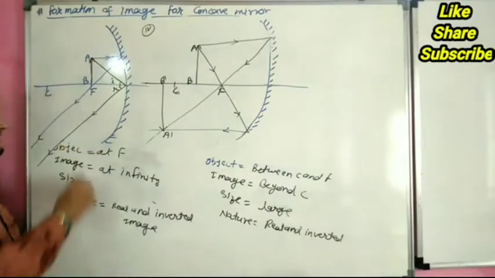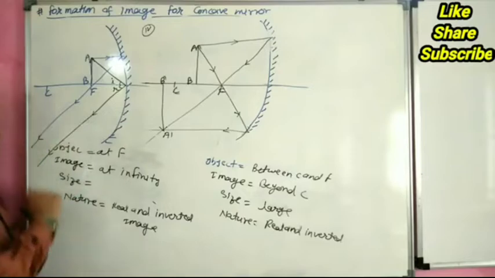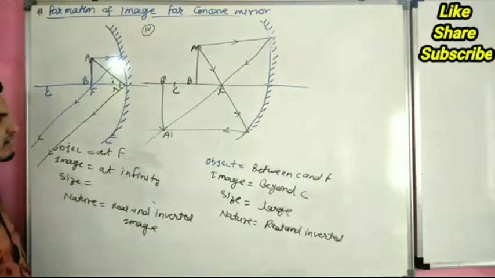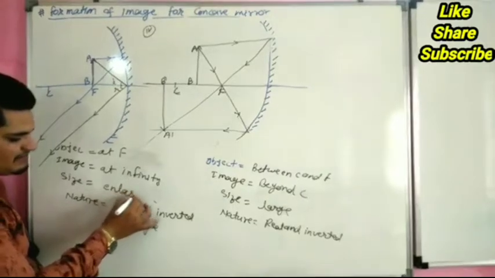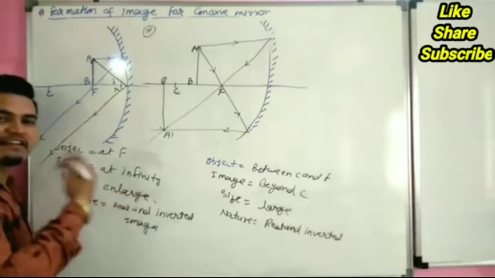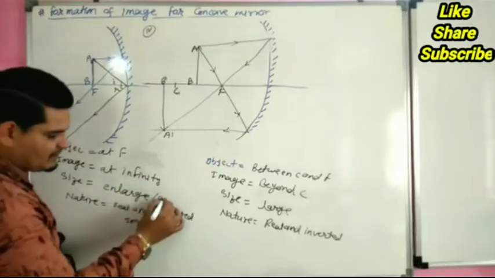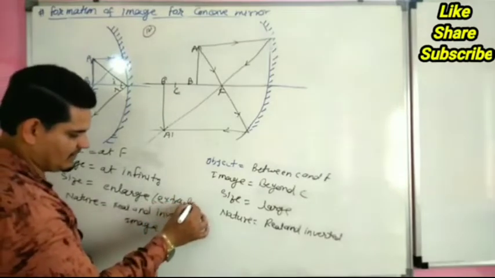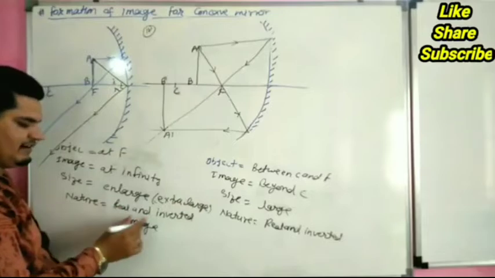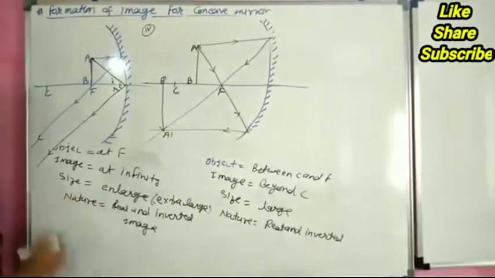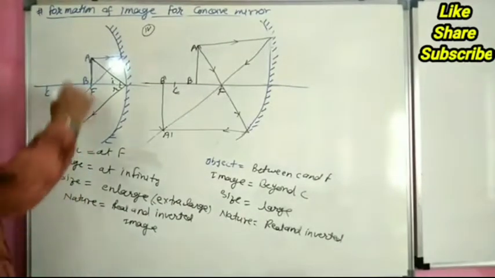So we consider this line meets at infinity. So size is large. We can say enlarged, or we can say extra large. Nature of image is real and inverted. And this is our fifth case.